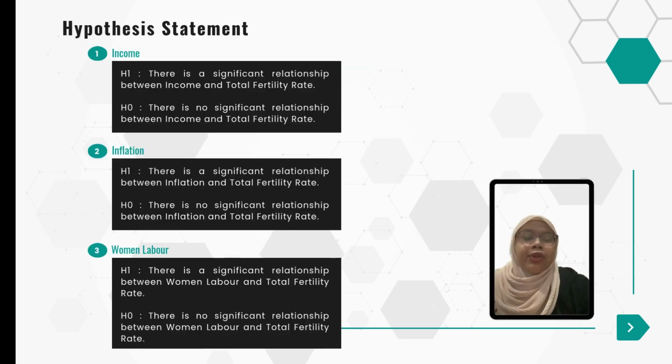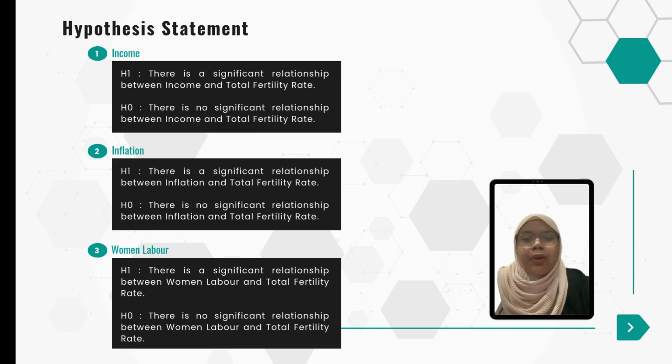Next, we continue to the hypothesis statements. For income, the alternative hypothesis is there is a significant relationship between income and total fertility rate. For the null hypothesis, H null, there is no significant relationship between income and fertility rate.